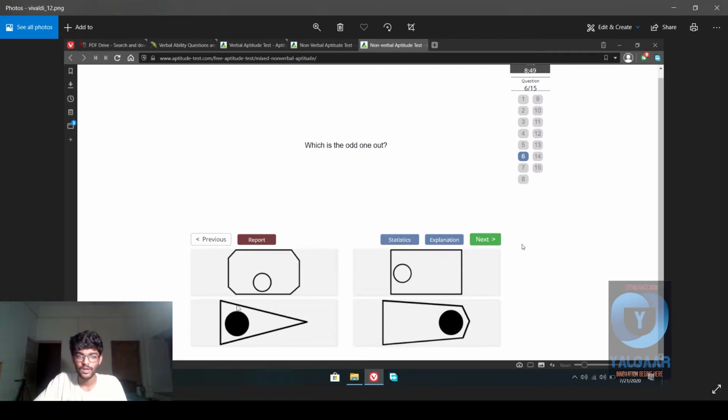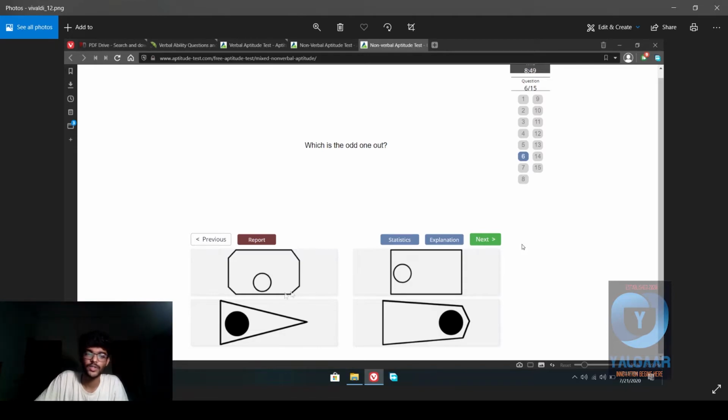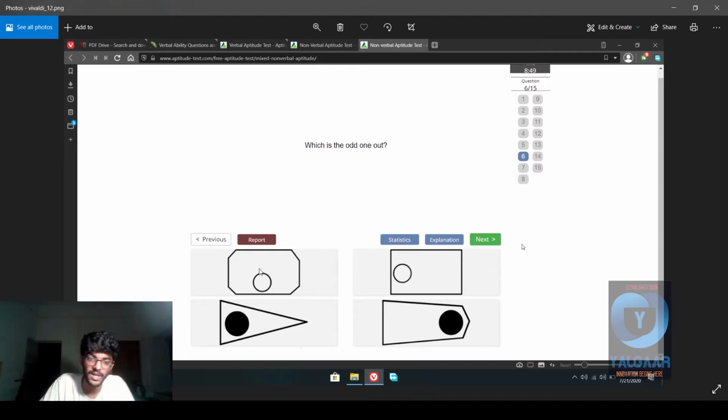First of all, 2 of these are black and 2 are white or not colored, so there is no choice as such, and none of them can be odd one out based on that. And there's no changes in shape as well, so you can't consider the difference of shape. However, the placement of the circle is very interesting.